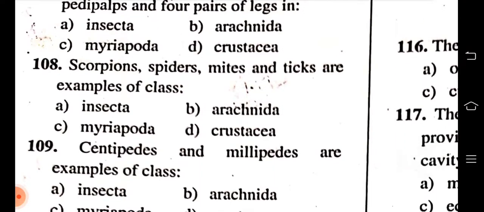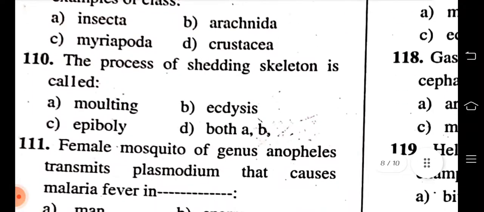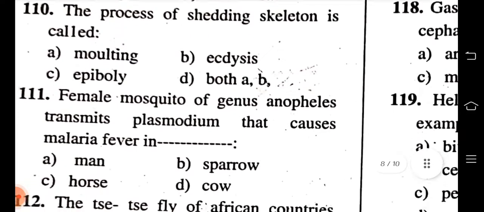Scorpions, spiders, mites, and ticks are the example of class Insecta, Arachnida, Myriapoda, crustacea. B. Arachnida is correct. Centipedes and millipedes are the example of class Insecta, Arachnida, Myriapoda, crustacea. Myriapoda. The process of shedding exoskeleton is called molting, ecdysis, epiboly, A and B. D is correct.